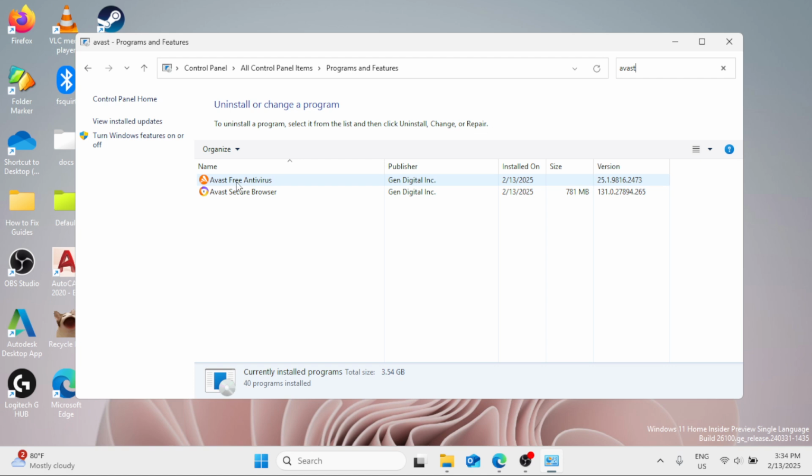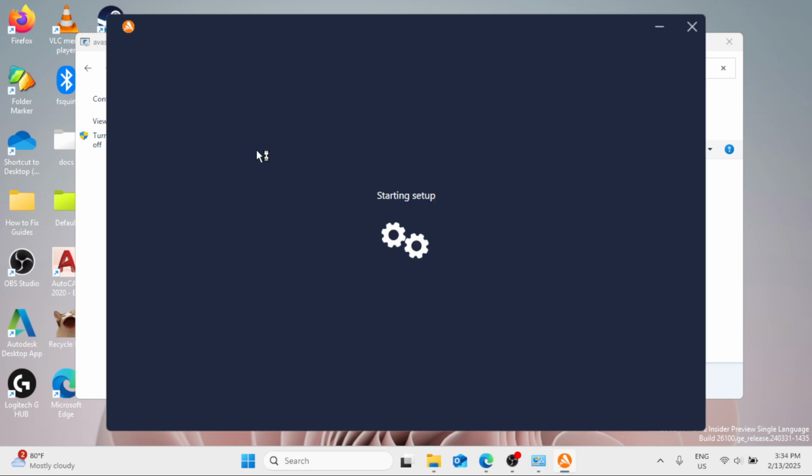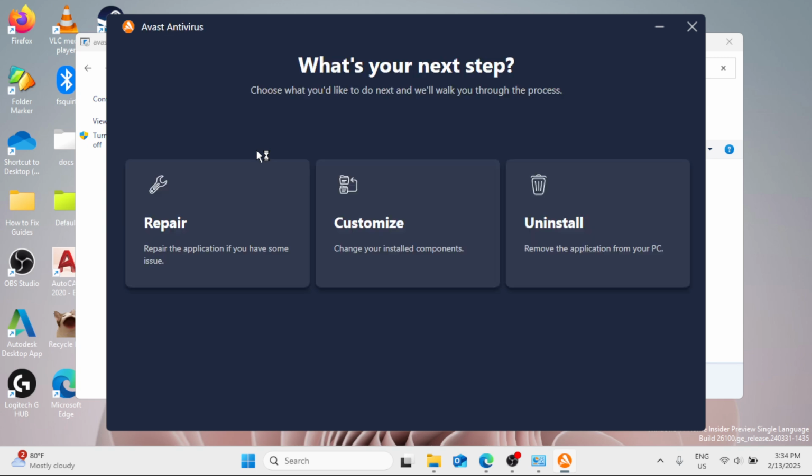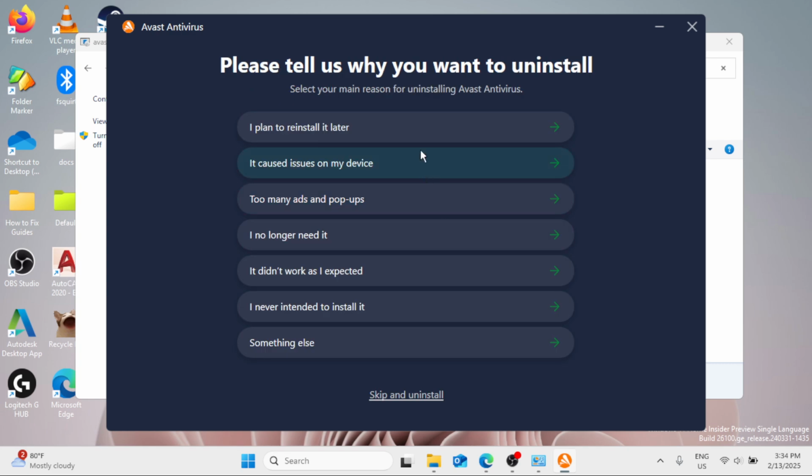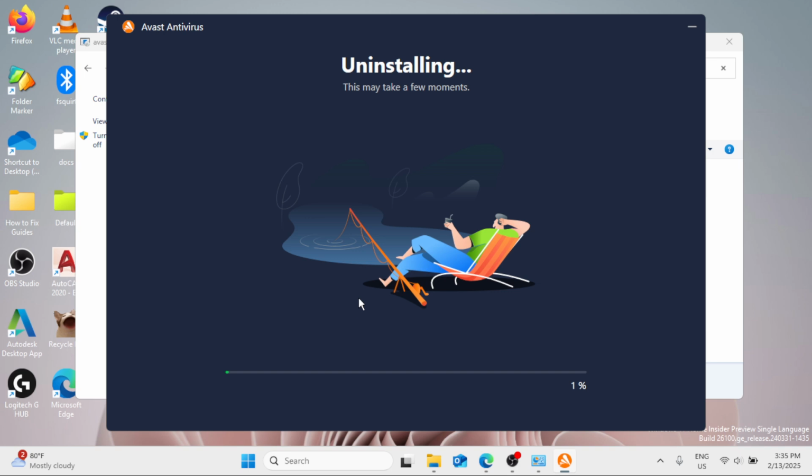Now click on the app and then select uninstall. Now you have three options right here: repair, customize, and uninstall. Go with uninstall. Just click on skip and uninstall. Now you will be asked, do you really want to uninstall? You have to click on uninstall.